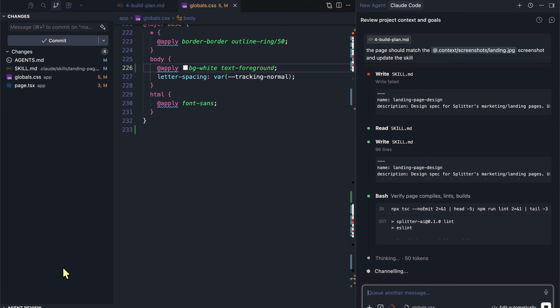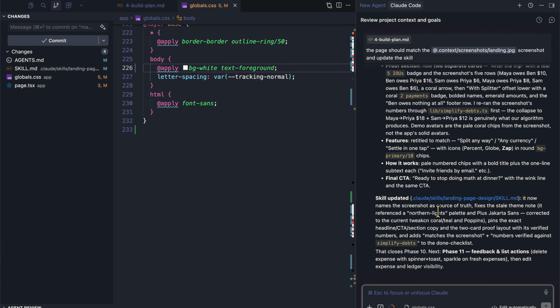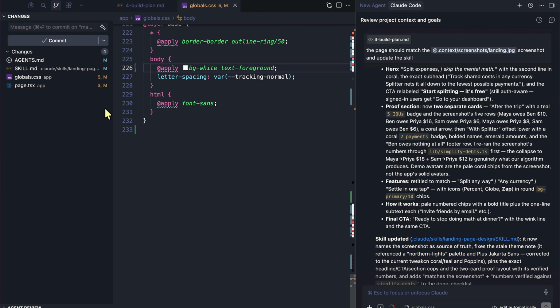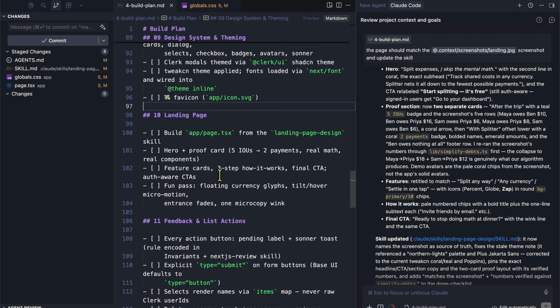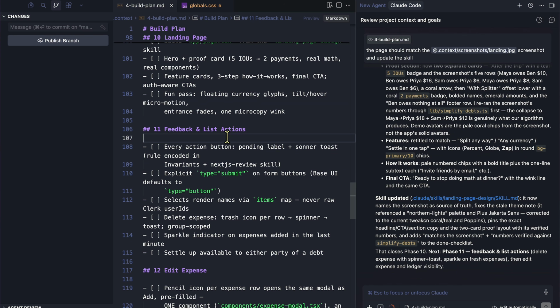That's verifying the page compiles, lints, and builds. And there we go. It's done. So this is pretty nice. So now we could just say phase 10 is also done. Now it's time to work on the feedback a little bit.